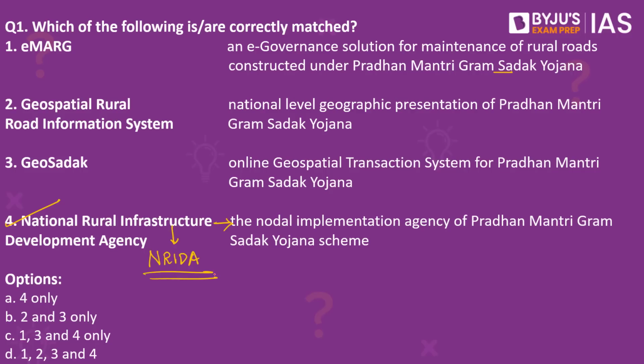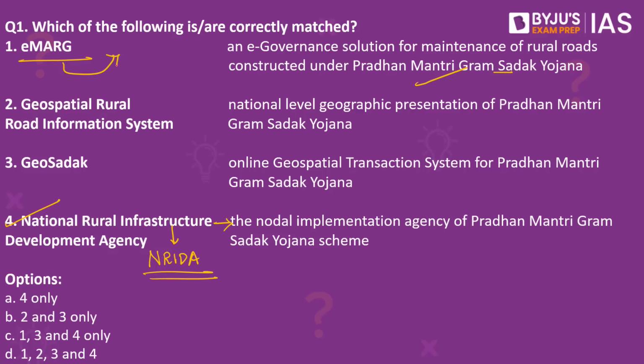This NRIDA has made use of certain IT assets for the execution of this scheme and for maintenance as well as for complaint redressal. Now let us take a look at these one by one. The first one is E-Mark. E-Mark, or Electronic Maintenance of Rural Roads, is an enterprise e-governance initiative for the maintenance of rural roads that are constructed under this particular scheme.